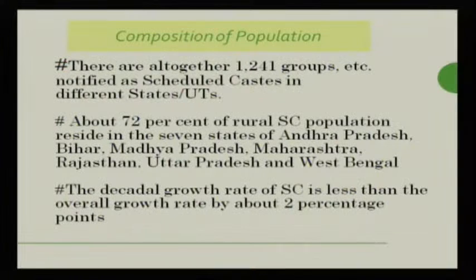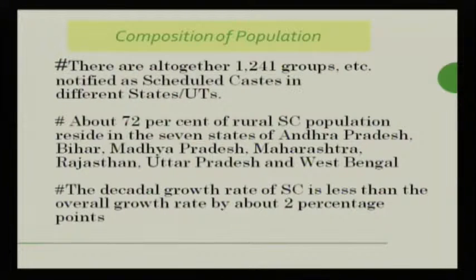If we talk about the composition of scheduled caste, there are altogether 1241 groups as per the census of India 2011. About 72% of the rural scheduled caste population reside in 7 states: Andhra Pradesh, Bihar, Madhya Pradesh, Maharashtra, Rajasthan, Uttar Pradesh, and West Bengal.